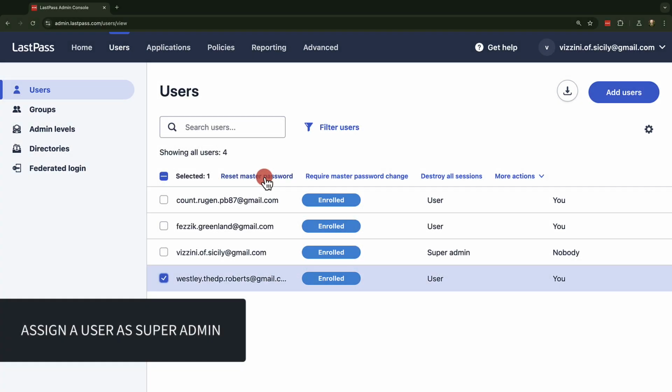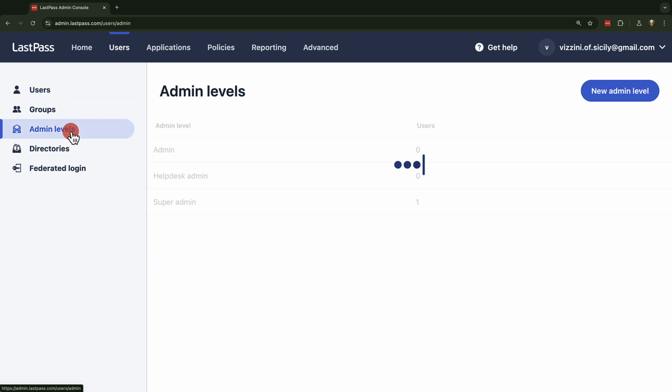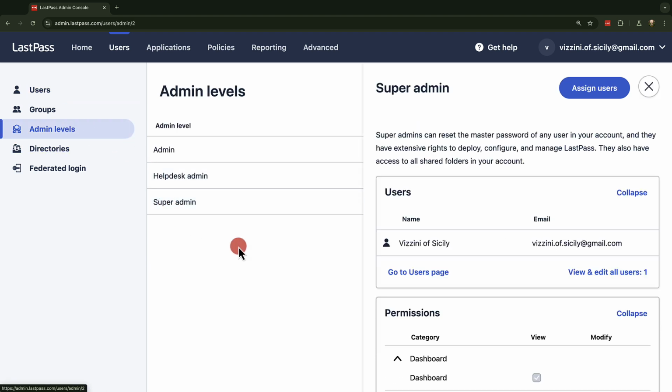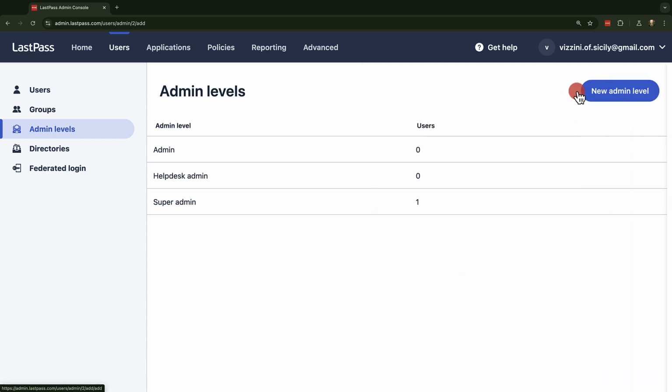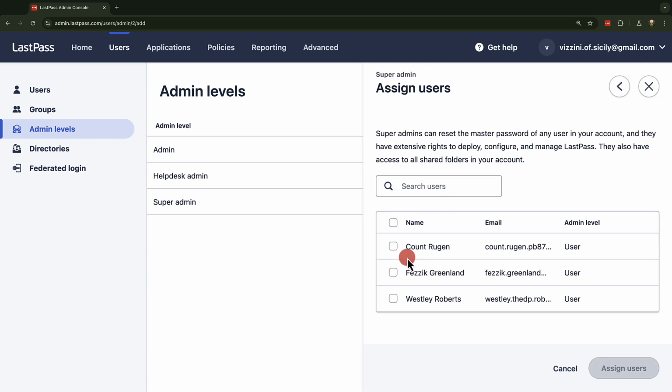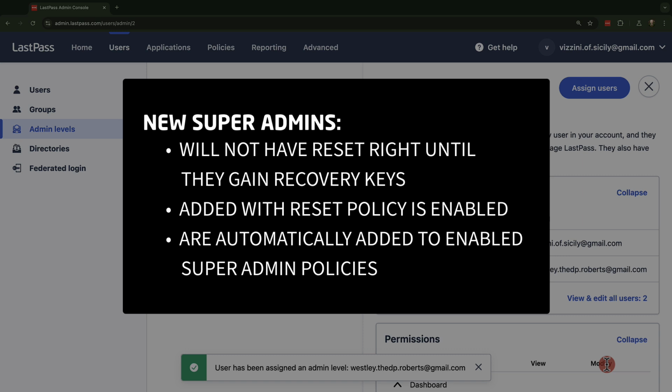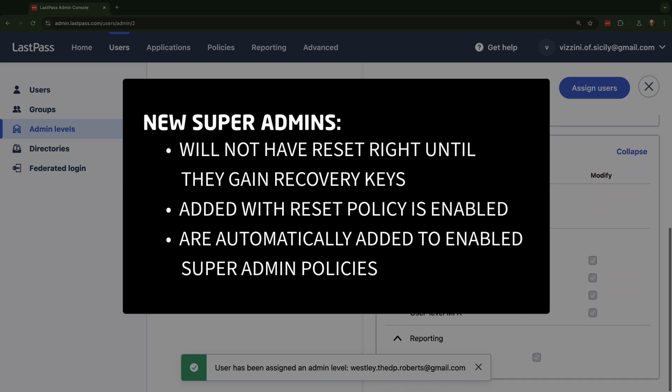First, to create a new super admin under the Users tab, we'll need to go to the Admin Levels section, and here select Super Admin. Now we can assign users. We'll want to select the user we just made into a super admin, and then select Assign Users. Keep in mind, the new super admin won't be able to reset a master password because they don't have reset rights on any current user. They'll only have reset rights on users created after they were made into a super admin.